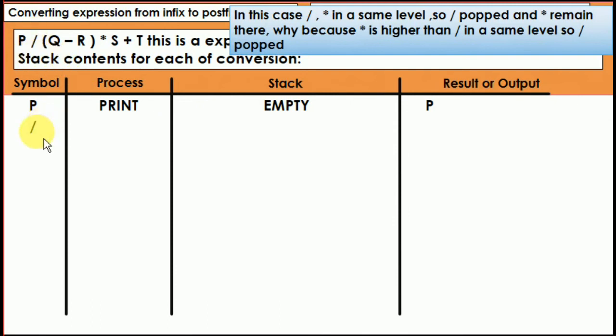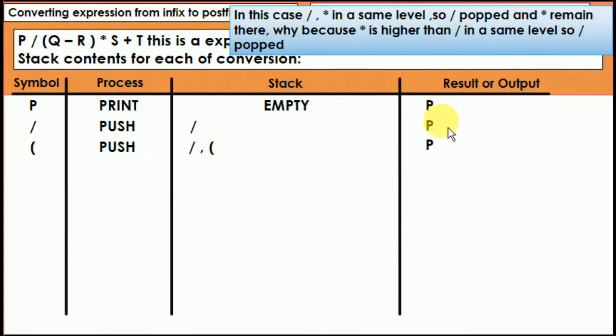Divide sign. Now all the operators are going to be divide, push, and the stack is going to have one value now, that is division. Now P remains as it is, result is same. You write it down or you can leave it. Next, bracket is also going to be pushed. So first divide, put the comma and put the bracket. You know this is a stack. So this is the first value, this is the second value. If you turn that, division sign is at the bottom and bracket sign is at the top. We are following the concept of LIFO.